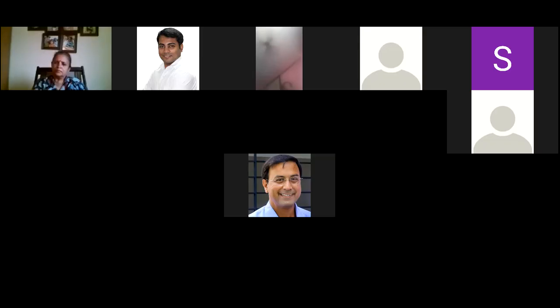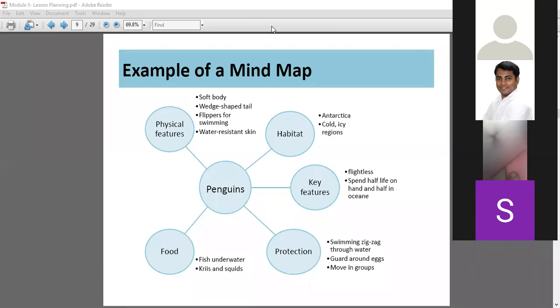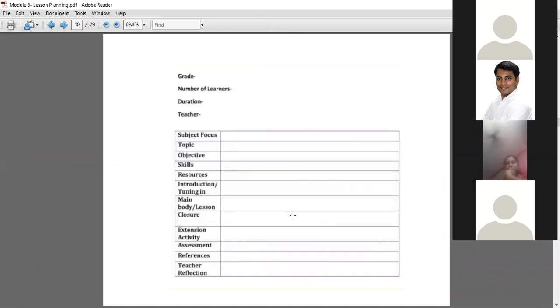Okay, coming back to what we were doing, lesson planning. So, clear on mind map? Yes, sir. Now, this is a sample framework of a lesson plan. I'm sure there are n number of formats available online also, but there are certain things which are mandatory in a lesson plan. Can you tell me what are the mandatory things in a lesson plan?